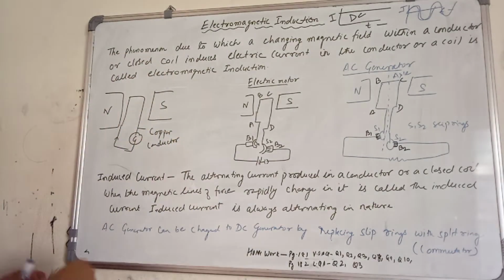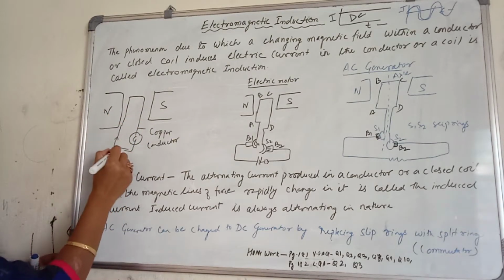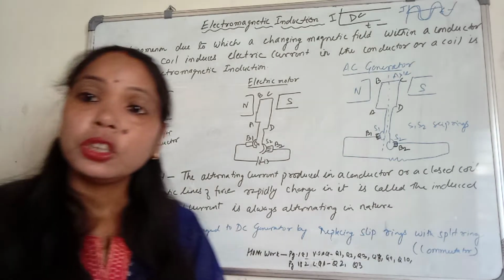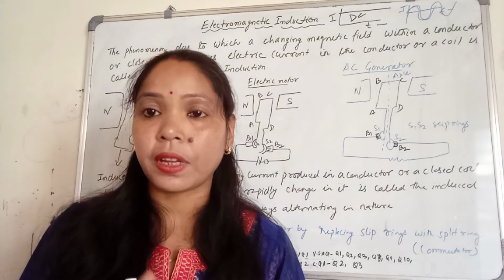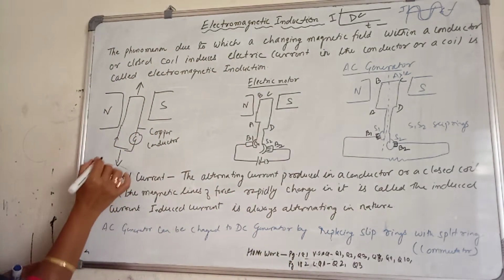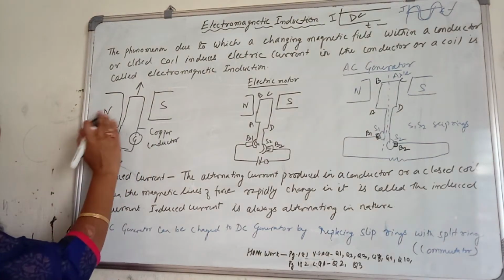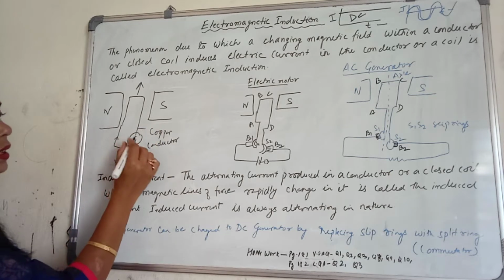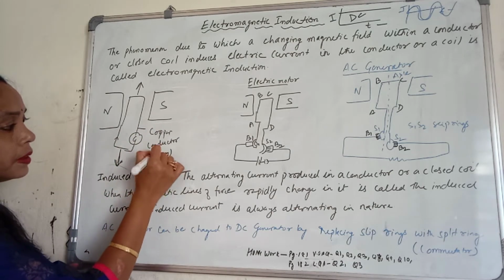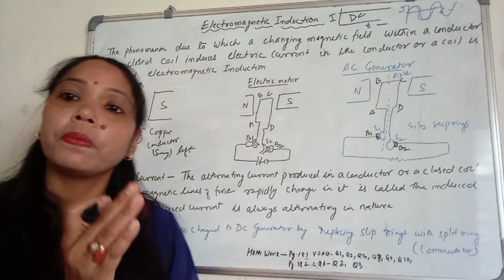Now as we move this copper conductor either down or up, the galvanometer starts showing deflection. For example, if we move the coil downward in between the north pole and the south pole, the galvanometer shows deflection, say to the left.